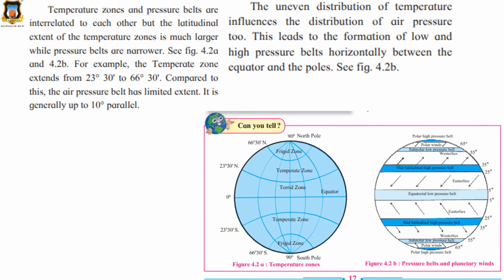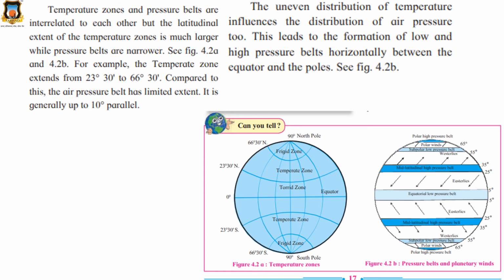Now, temperature zones and pressure belts are interrelated to each other, but the latitudinal extent of the temperature zone is much larger while pressure belts are narrower. Means the pressure belts don't extend to a larger extent. See figure 4.2a and 4.2b.